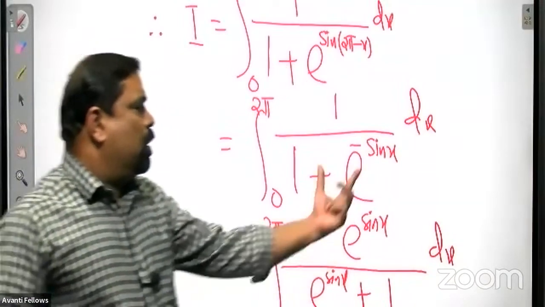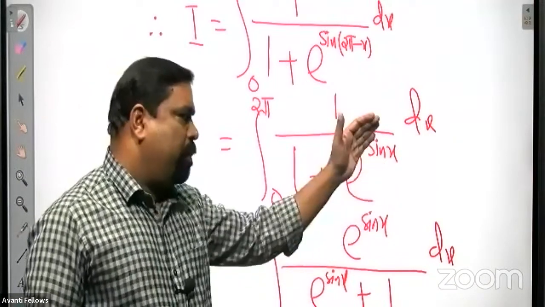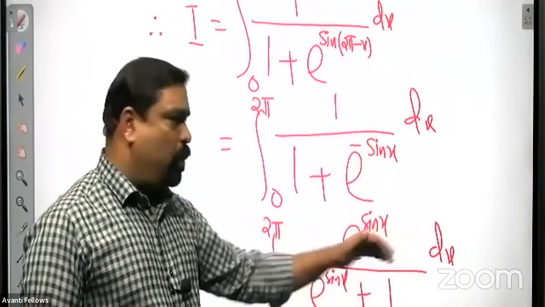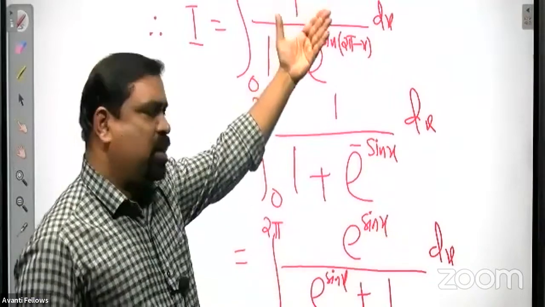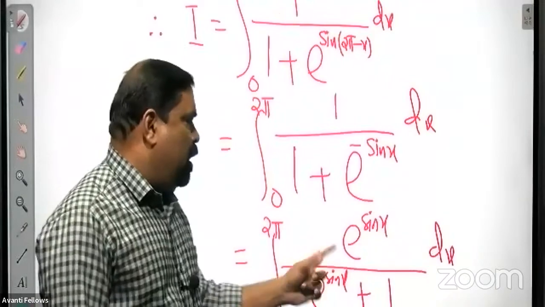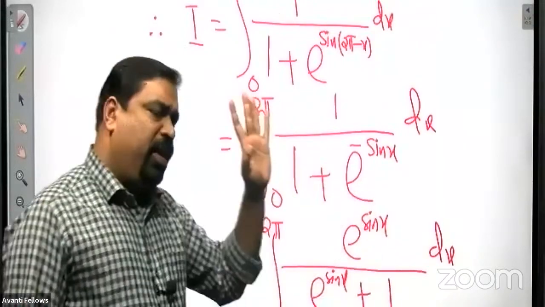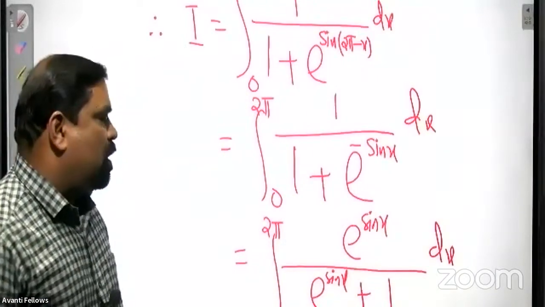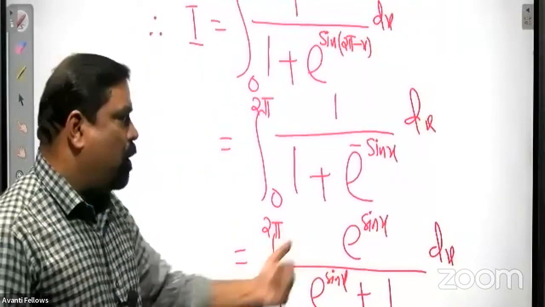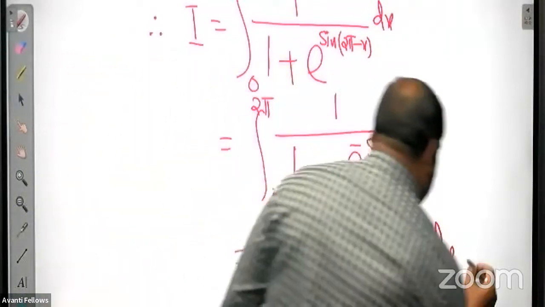Or otherwise, this e raised to minus sin x can be written as 1 by e raised to sin x. Then cross multiply, take e power sin x in the numerator. Directly, you just multiply e raised to sin x, so you will get the expression in this form. So now put it as equation 2. This is our equation 2.